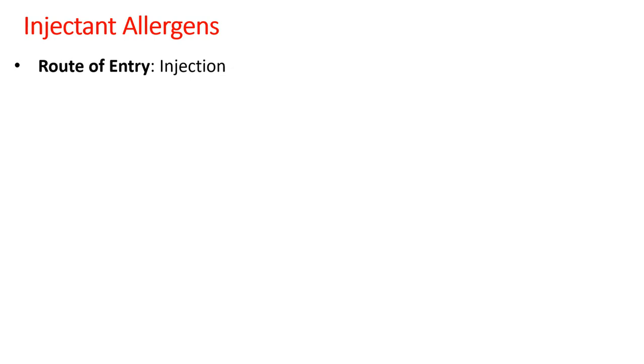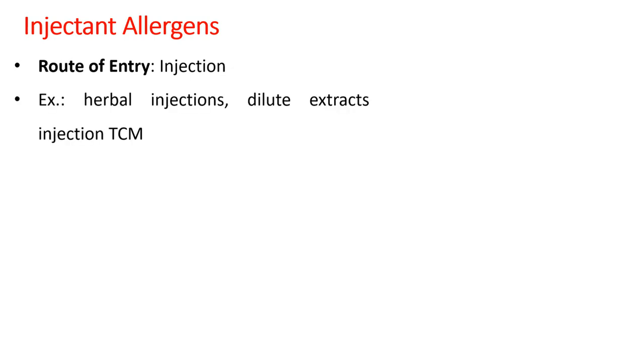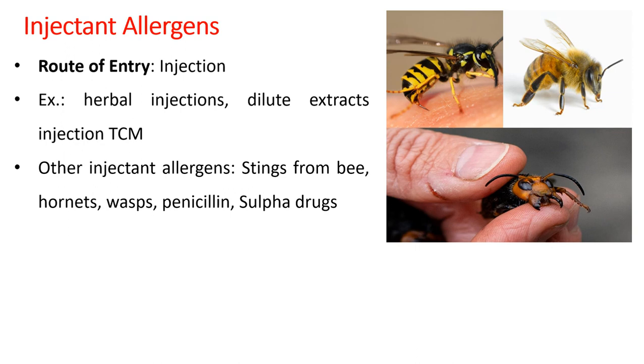Next is injectant allergen, wherein the component or allergen or antigen gets injected into the body. For example, certain traditional Chinese medicines, TCM, have developed herbal injections, or they have been practicing by using dilute extracts of certain herbs, directly injecting them into the body.